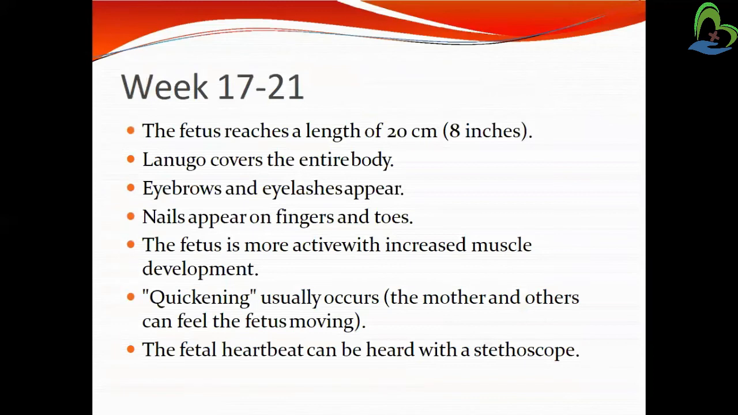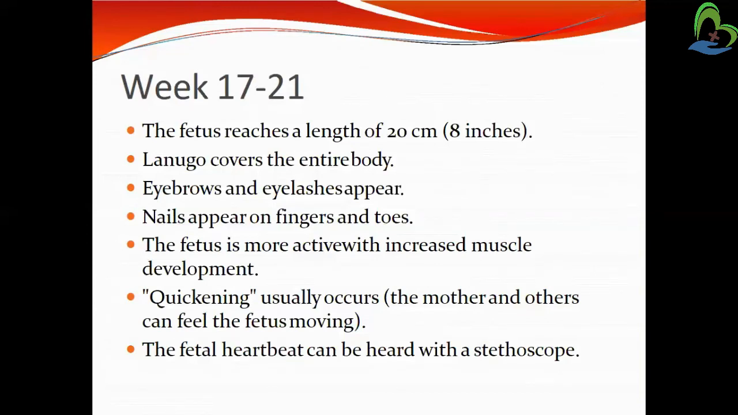Okay, next is the 17th to 21st week. So the fetus reaches a length of 20 centimeters. Lanugo covers the entire body, meaning a transparent protective cover is spread over the entire body of the fetus. Then eyebrows and eyelashes appear well. Nails appear on the fingers and toes. Eyebrows and lashes appear by the 17th week, and nails come on the fingers and toes.